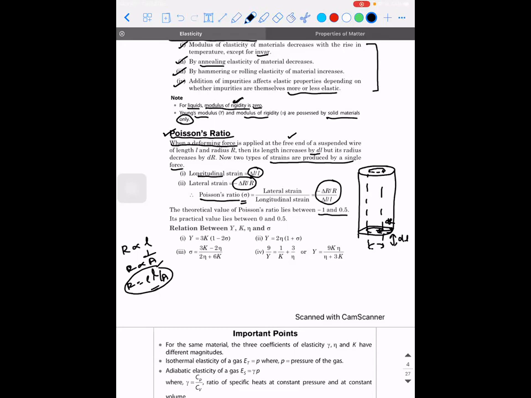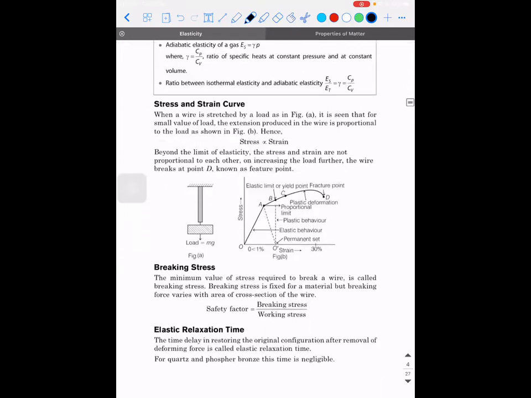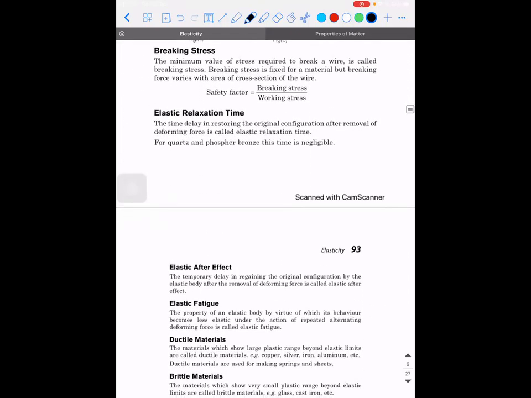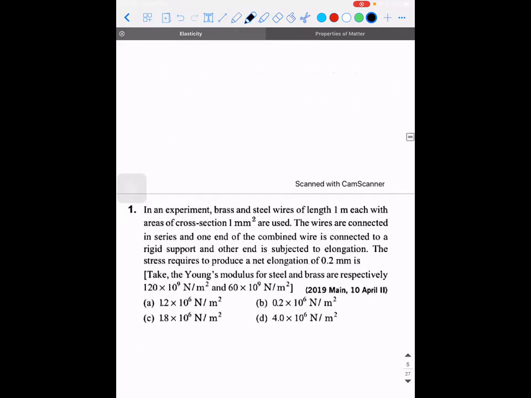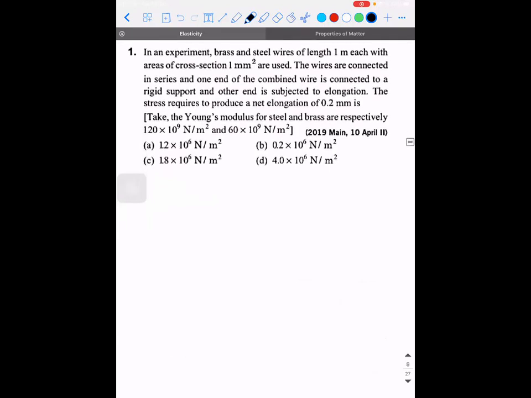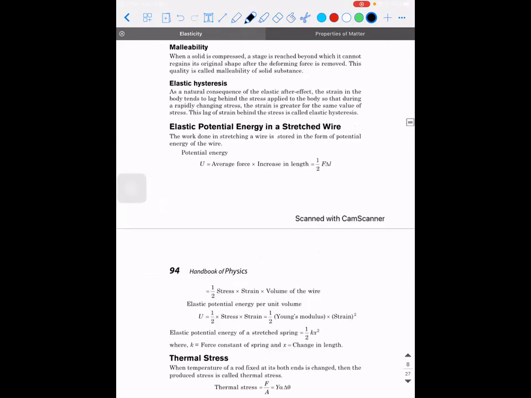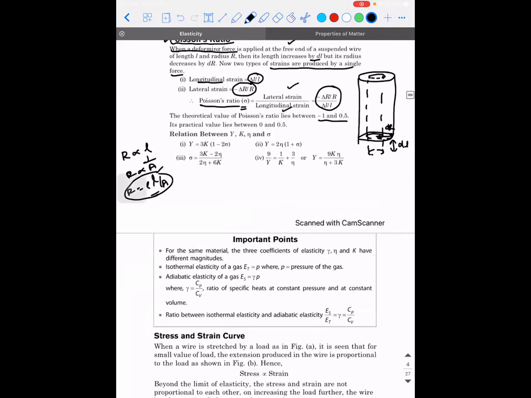These are all the basics you need to know for solving the problems. Let's do few problems, then we will revisit this concept. It's more of theory. Shall we get started, guys? Sir, the Poisson's ratio formula only. Yeah, I will write it down. Lateral strain divided by longitudinal strain.